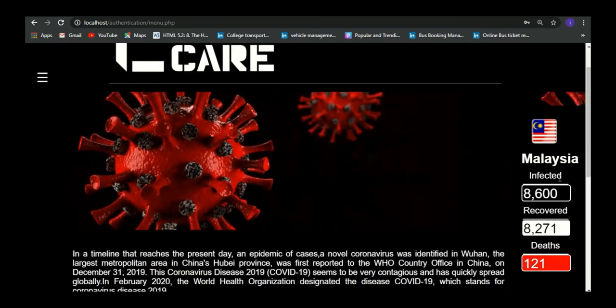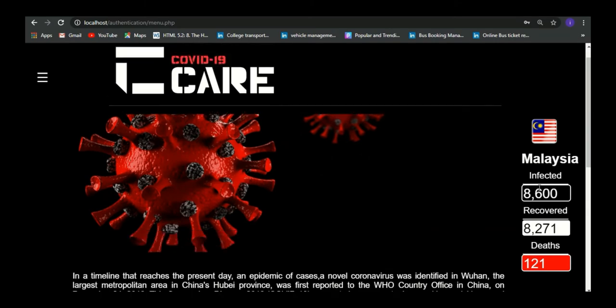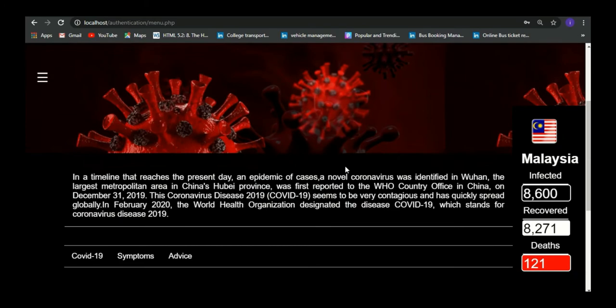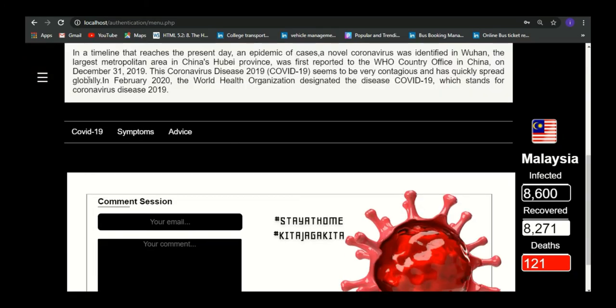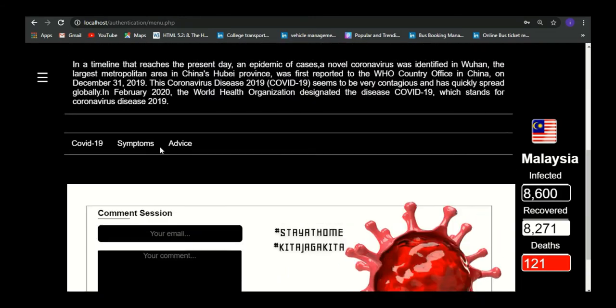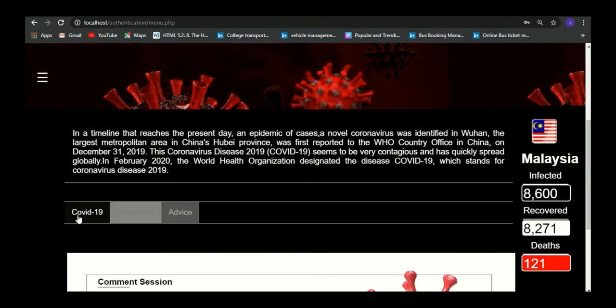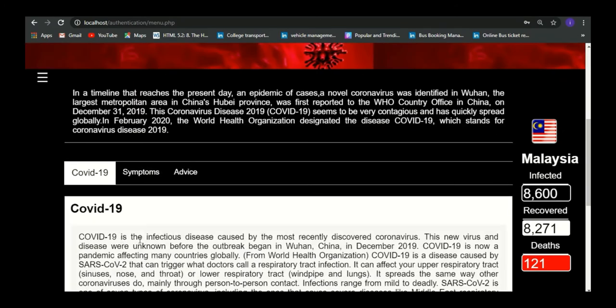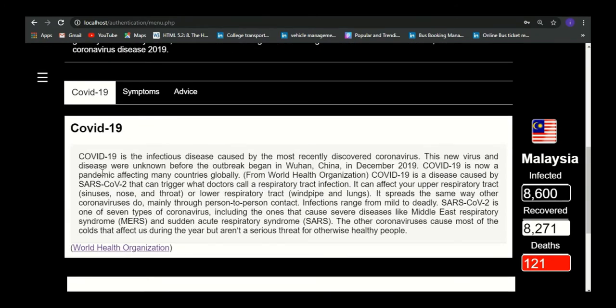Here we have the latest cases in Malaysia: the infected, recovered and death. We have the introduction, the tags, and the conversation. So here is the topic highlighted by the admin, COVID-19. It shows the overview of COVID-19. What is COVID-19 actually? It's stated here.